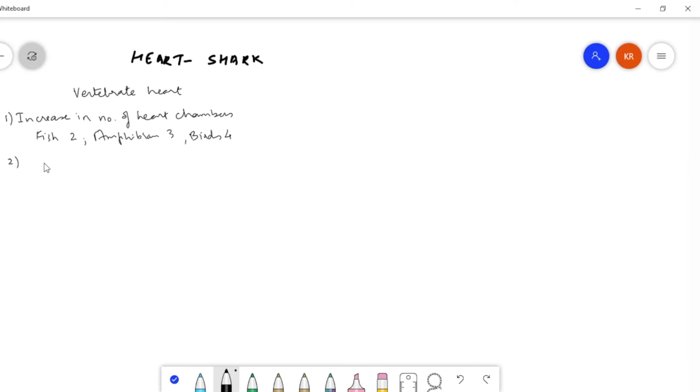Two, in the case of all vertebrates, the heart is always positioned ventrally. If you recollect, cockroach heart was positioned dorsally. So also in all the invertebrates or all the non-chordates, the heart is positioned dorsally. But in the case of all the vertebrates, the heart is always positioned ventrally, on the ventral side.